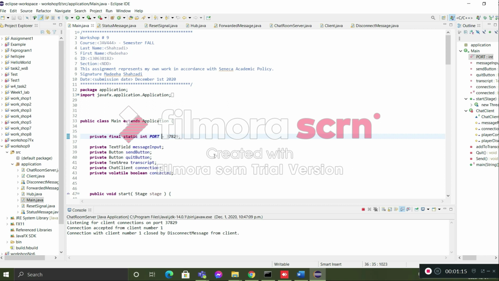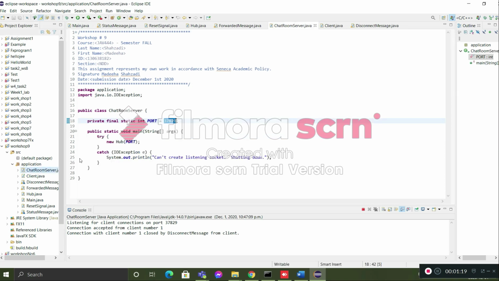In the chat room server, I made one application that connects to the hub and listens to the server. I first used port 50,000, but it was not working, so I searched online for ports. Some programmers use a particular port for every program, so I used that one.